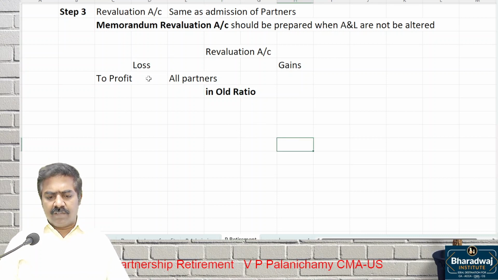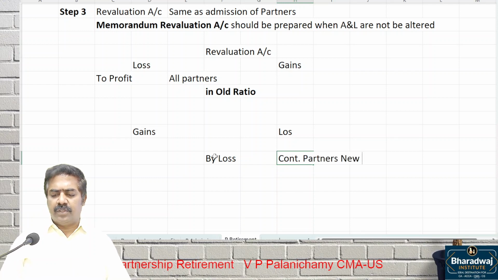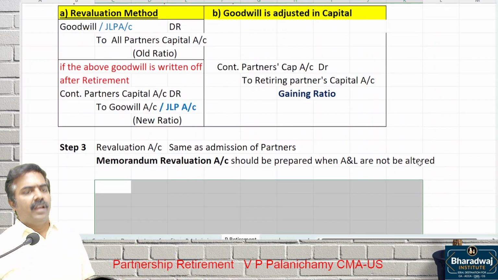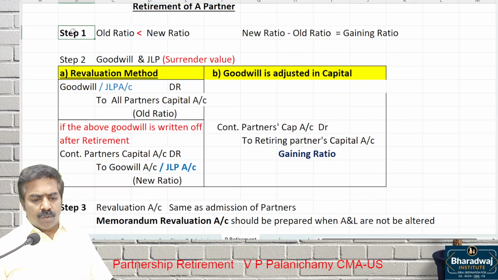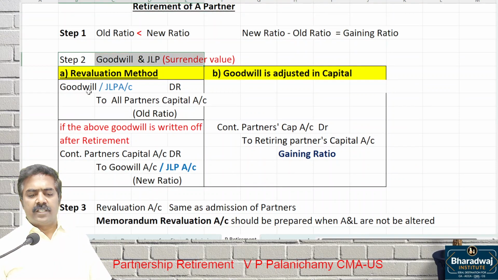Then second, whatever you debited here, you will credit here, and you will reverse your gains. In the second part, the loss will come. The loss will be transferred to continuing partners in which ratio? New ratio. This is the memorandum revaluation account. Same like admission of a partner. Once again, old ratio, new ratio, and which ratio do we see? Gaining ratio. In goodwill, there is a difference.